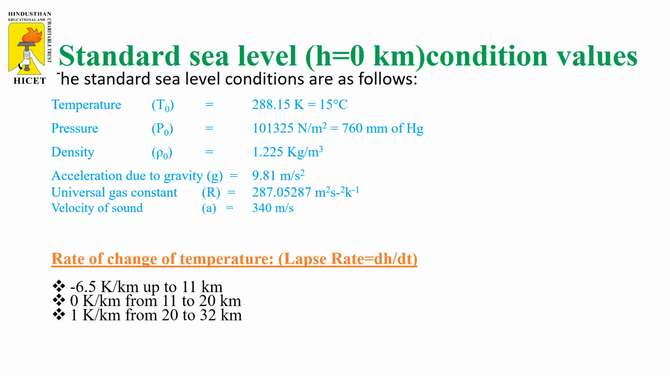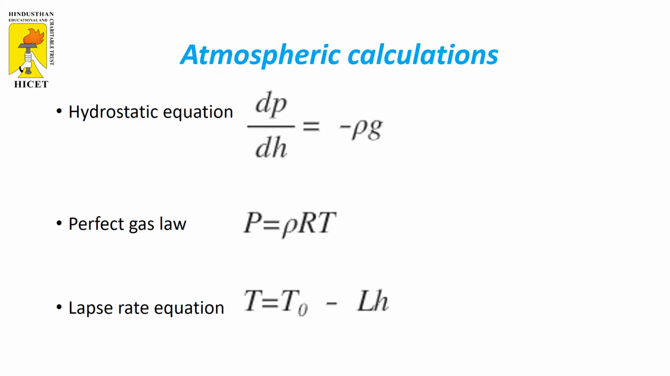The second one is if you are taking 11 to 20 kilometers, that is the lower part of the stratosphere, the temperature is maintained as a constant. So the temperature varying rate is 0 Kelvin per kilometer. Then from 20 to 32 kilometers, the temperature starts to increase at the rate of 1 Kelvin per kilometer. So these are all the standard sea level values.